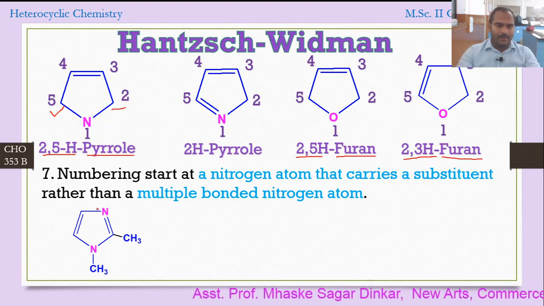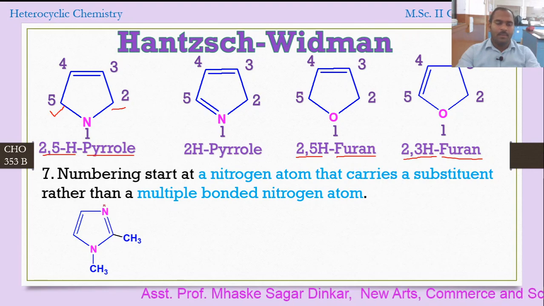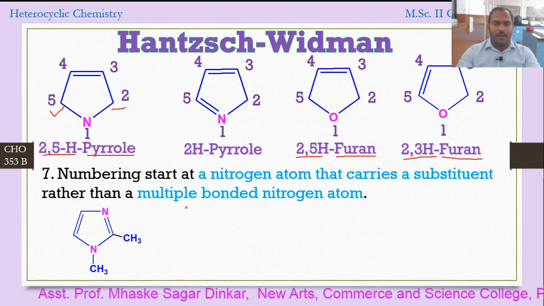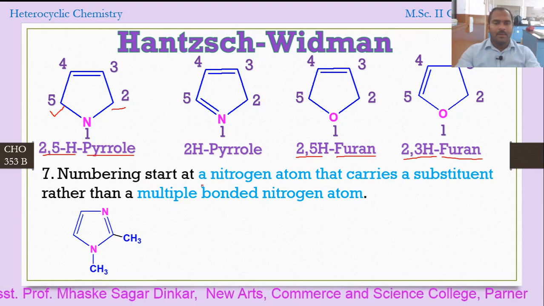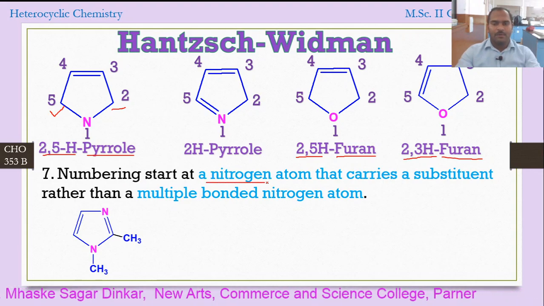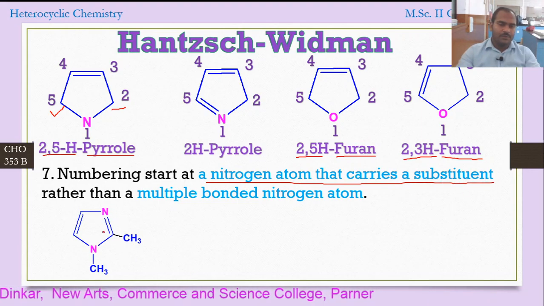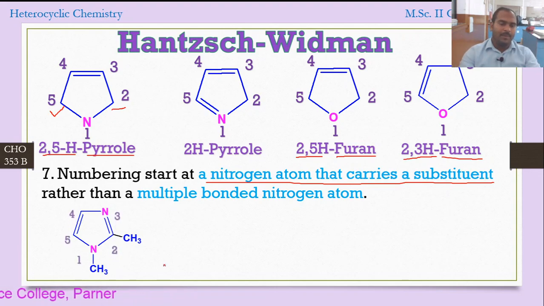One has a double bond and the other has a substituent. So according to this rule, numbering starts at the nitrogen atom that carries the substituent. So we should start the numbering from this one. Why? Because it has a substituent. Here there is only a multiple, that is a double bond, with this nitrogen. So the numbering will appear like this.